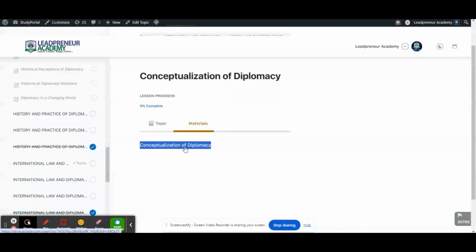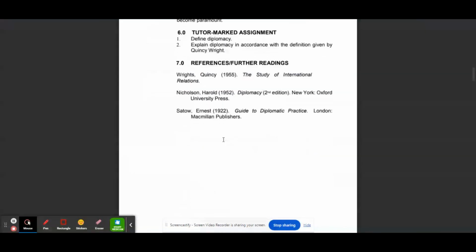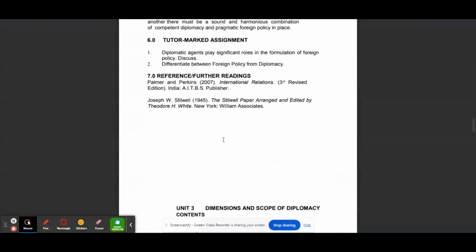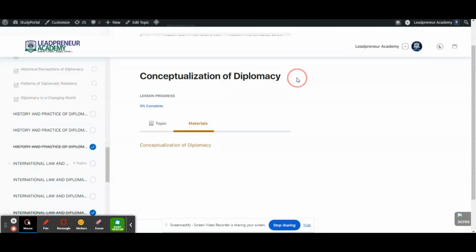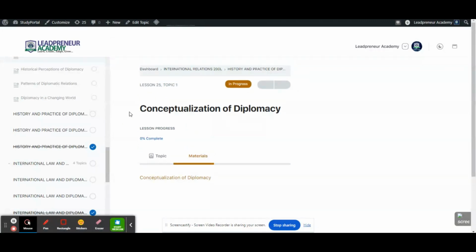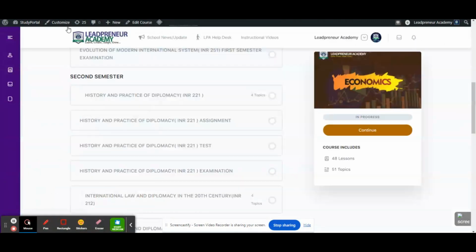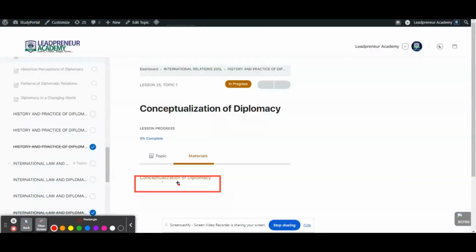If I open this, it is going to open in a Google Drive showing me that the material is available. So this is the material for conceptualization of diplomacy. This conceptualization of diplomacy is a lesson in history and practice of diplomacy. So when you find yourself in this situation where you came to this place and there was no materials, what do you do?